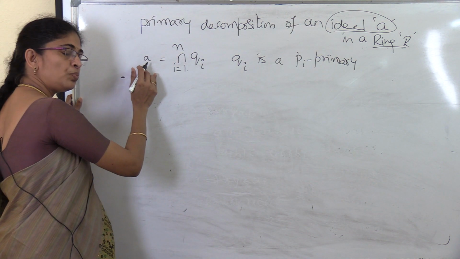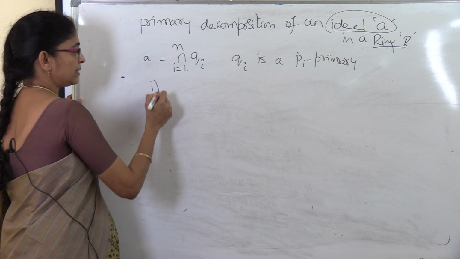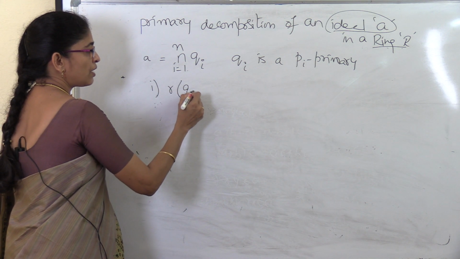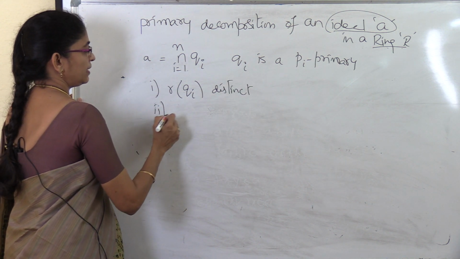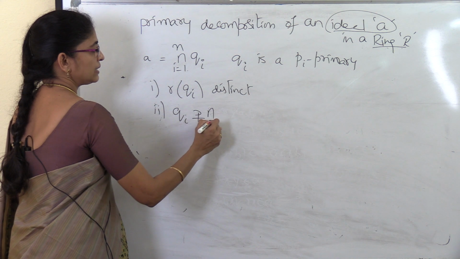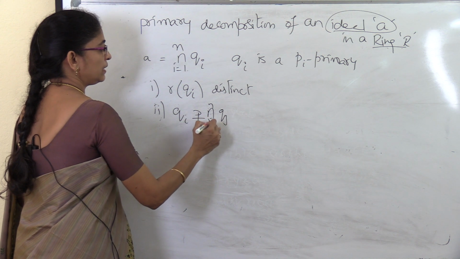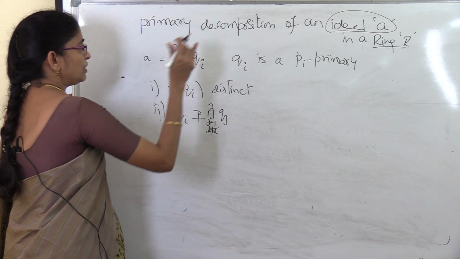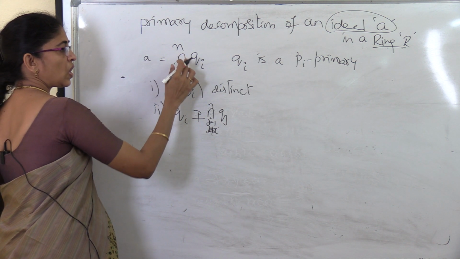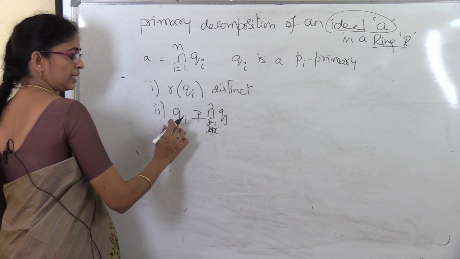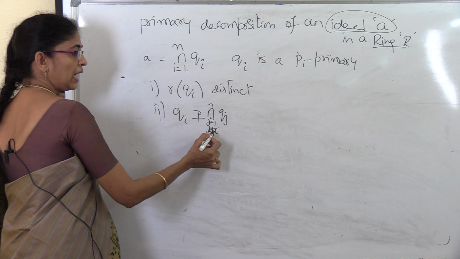Again, this primary decomposition is said to be a minimal primary decomposition if it satisfies two conditions. First, all the radicals of Qi are distinct. And the second one is Qi does not contain the intersection of Qj, j from 1 to n, j not equal to i.